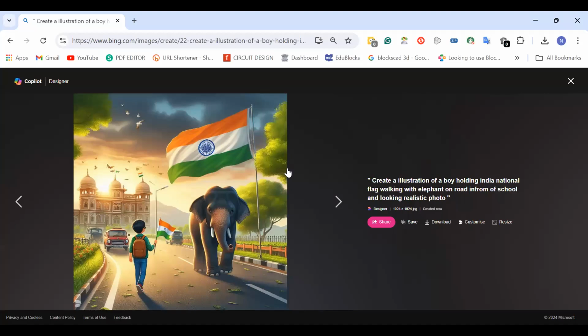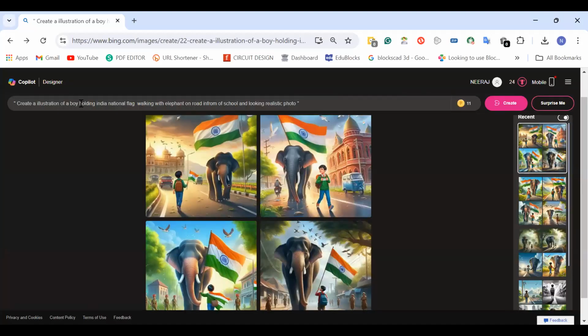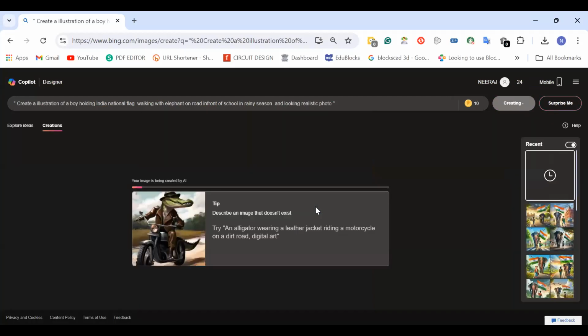Now let's make it a rainy season. So create an illustration of a boy holding Indian flag, walking with elephant on road in front of school in rainy season. Oh, sorry, I have written "infront" wrongly. F-R-O-N-T, in front of school, in rainy season. So again, I have changed my prompt. Now let's see how AI generates the images.